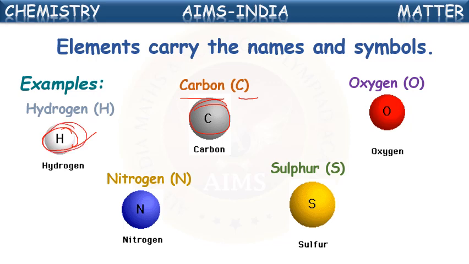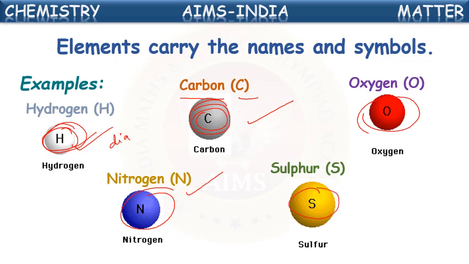The properties of hydrogen and carbon cannot be the same. Both are elements, but their properties are different. Got it? Oxygen is also completely different when compared with hydrogen and carbon. Nitrogen is different, its symbol and name are different, its properties are different. Even sulfur is completely different.